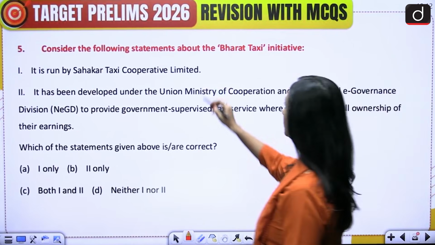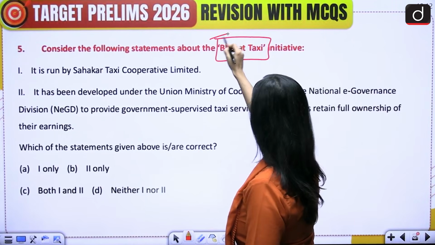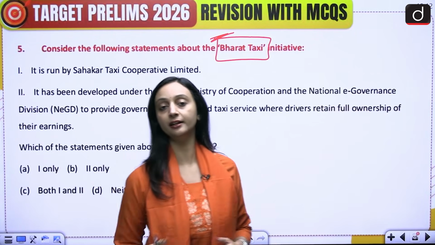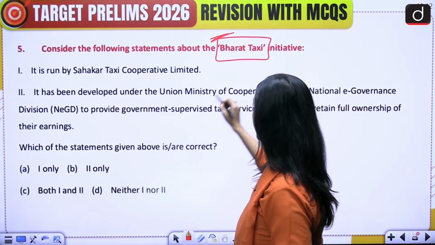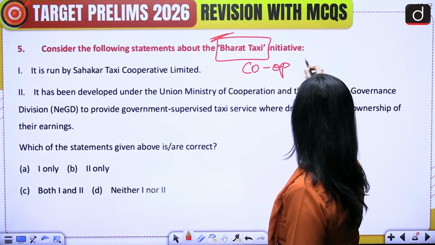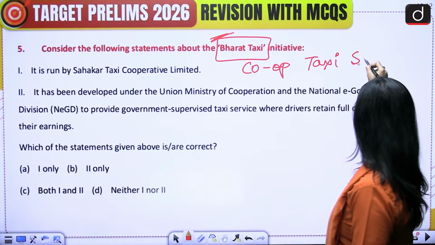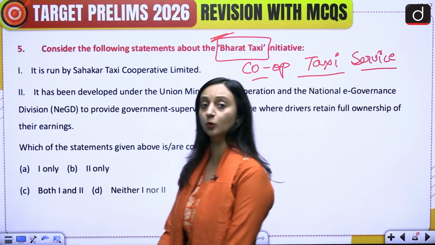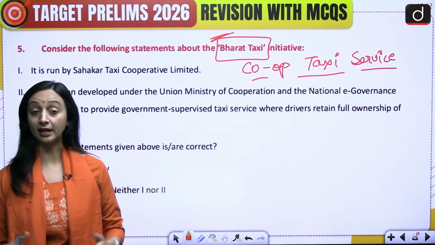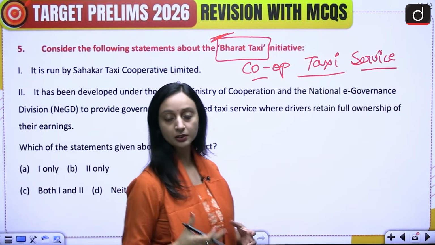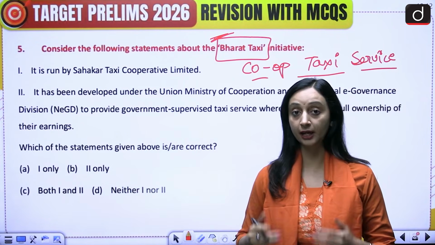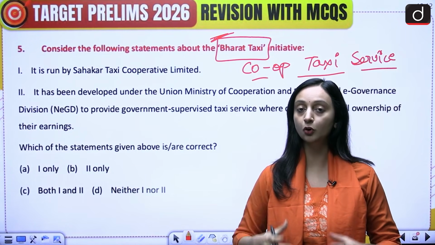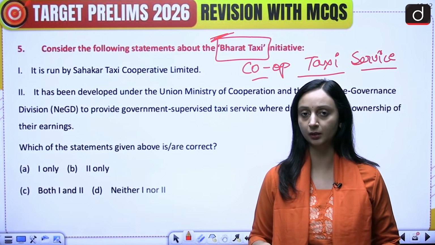Okay, so the Bharat Taxi Initiative was in news recently because it is India's first cooperative taxi service. It is India's first cooperative taxi service, where unlike the other private players that we have, unlike the Ola, Uber, Rapido, the drivers at the Bharat Taxi Initiative are actually going to be the members or owners of this cooperative setup, because it's what?